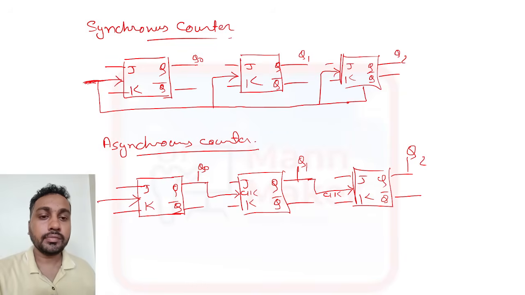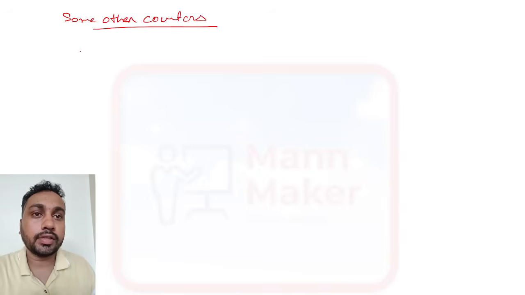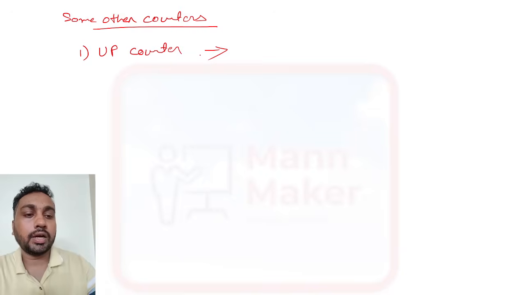All right. Now we have some other counters. The first one is the up counter.